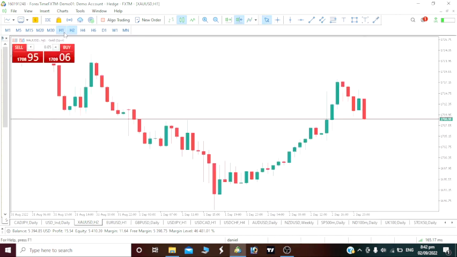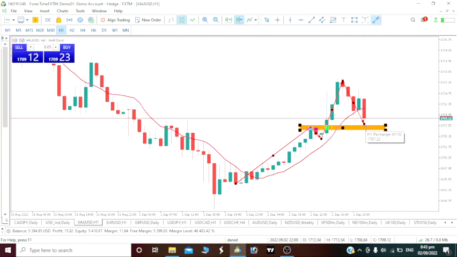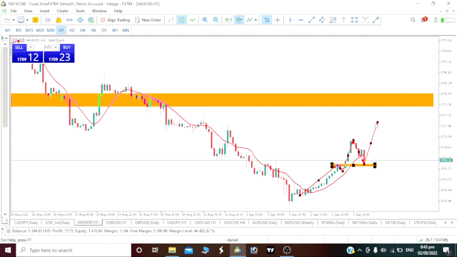And lastly, this is our 1-hour time frame. See, 1-hour time frame, we are still on an uptrend move. See huge impulse movements upward. There was a huge impulse movement. There was a little bit of a correction. This is a huge impulse movement. Now we are on a correction. Very likely you will see the correction end at this level here, because this was a key level where our price dropped a little bit. Then after it, we will have a huge impulse movement upward again on our 1-hour time frame. So once we complete our impulse movements on our 1-hour time frame, then we'll be having a drop again on this gold.